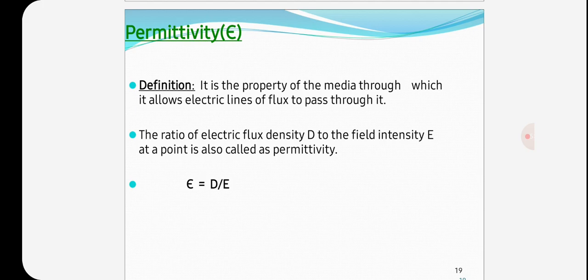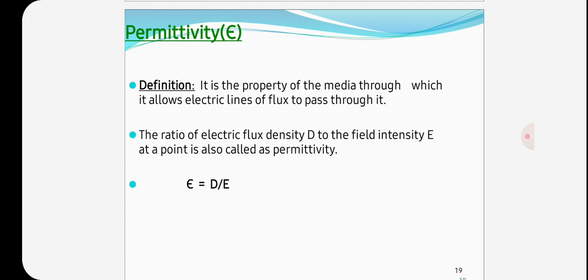Next we go for permittivity. So actually what is the permittivity? The permittivity is the property of a medium that affects the magnitude of force between two charges. Every charge placed in a medium liberates electrostatic flux through the medium.